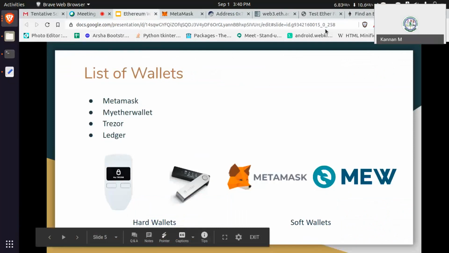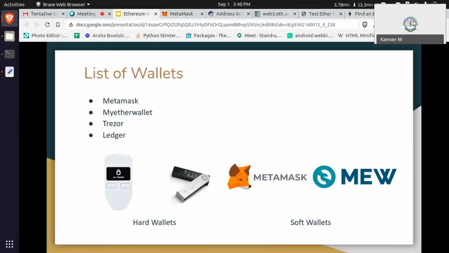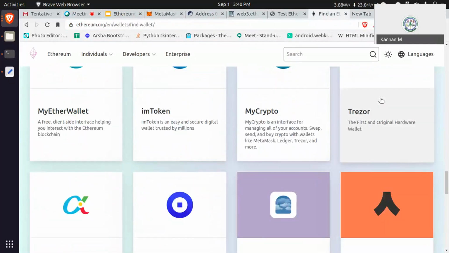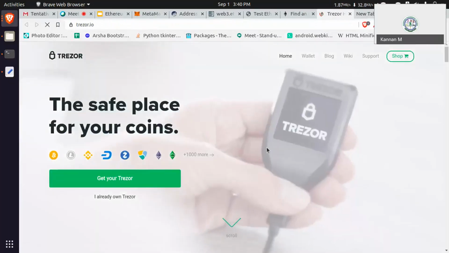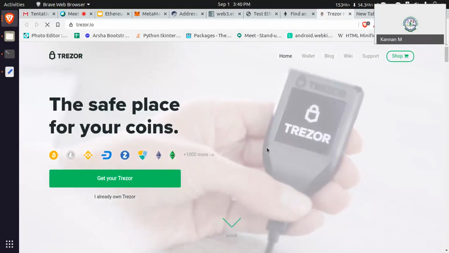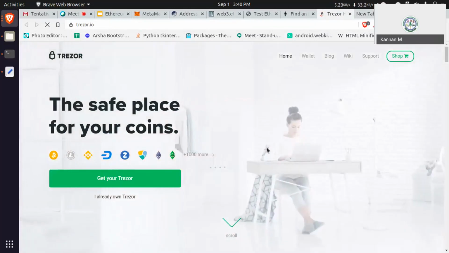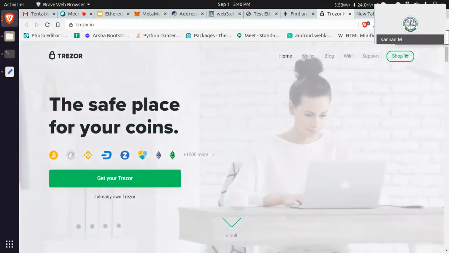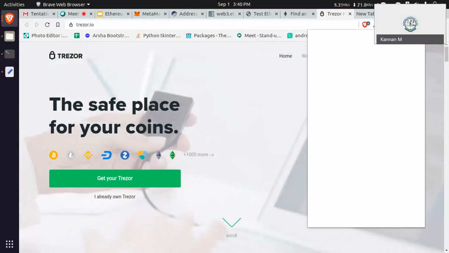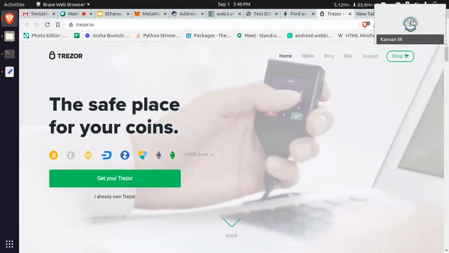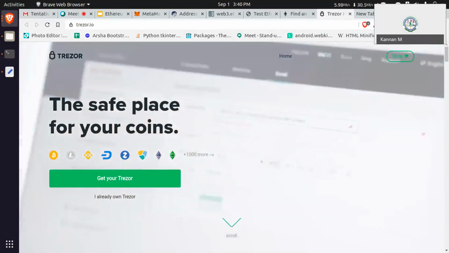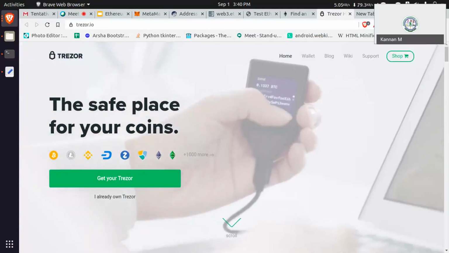You can see that video on the website. With a device like Trezor, while plugging in, it will ask if you already have seed phrases from something like MetaMask. If you already have, we need to enter that seed phrase. If you don't have any seed phrase, you can create that wallet on a hardware ledger.